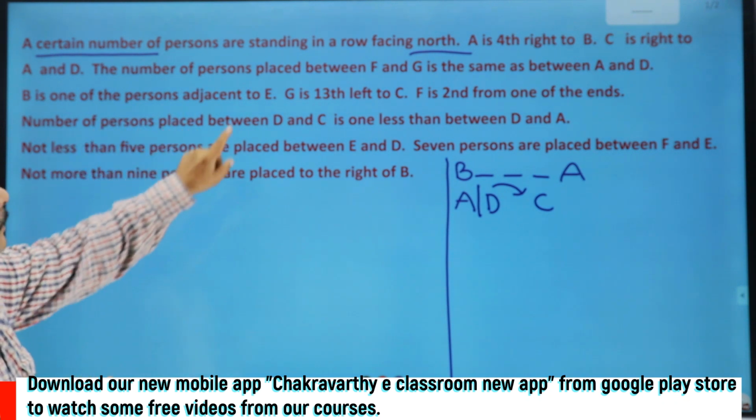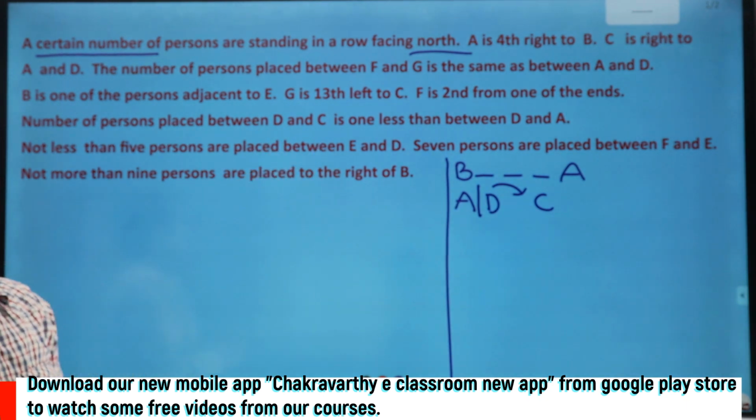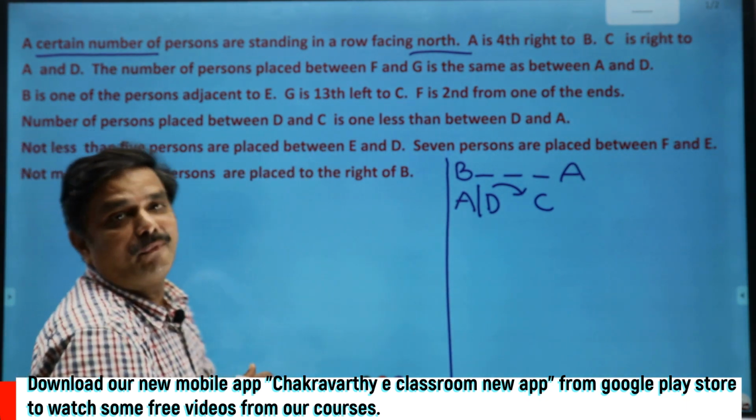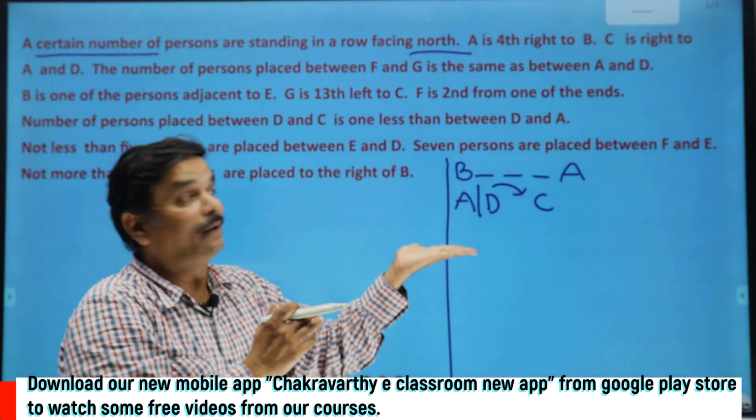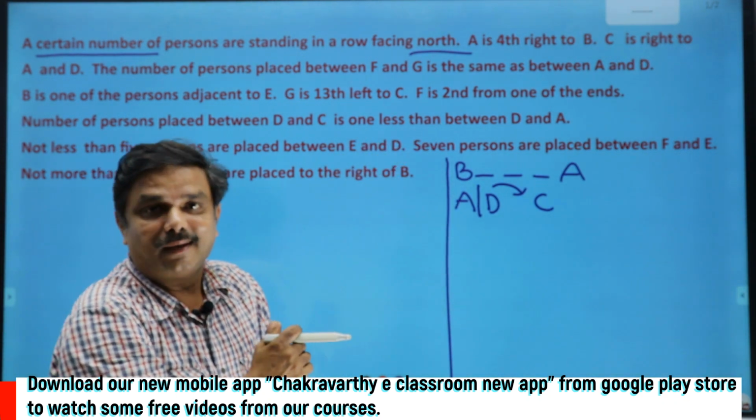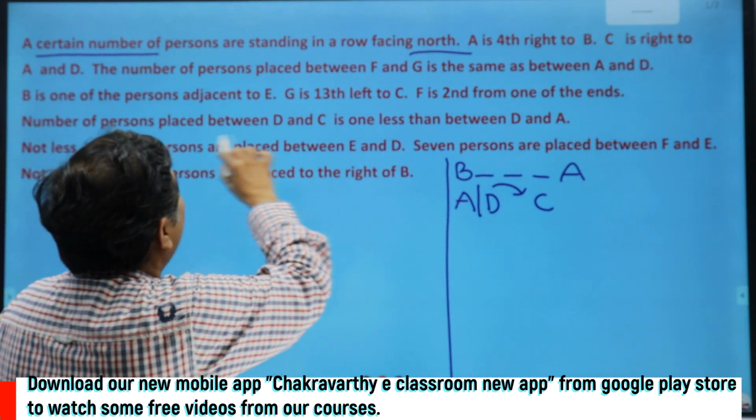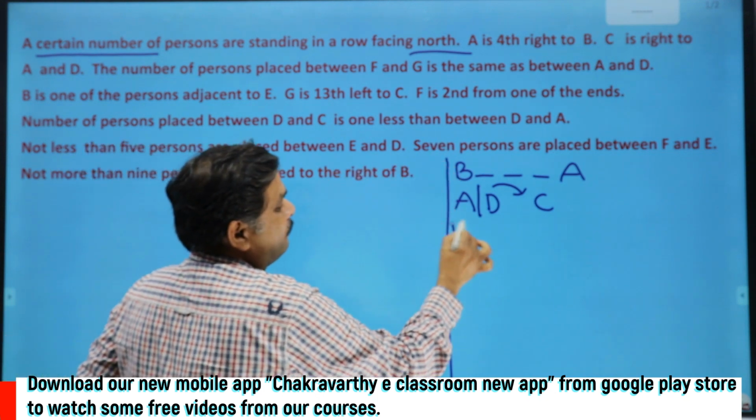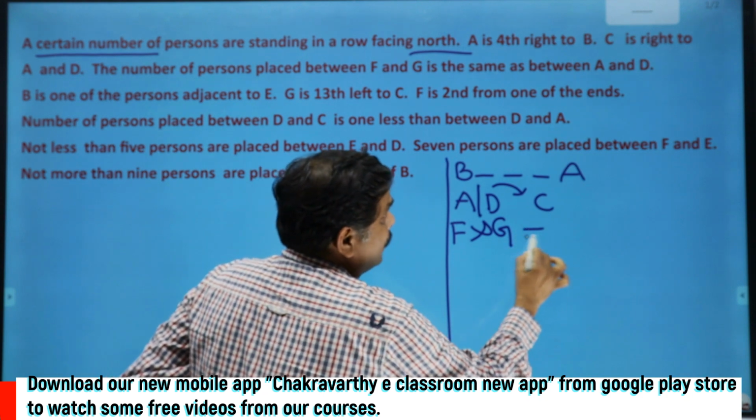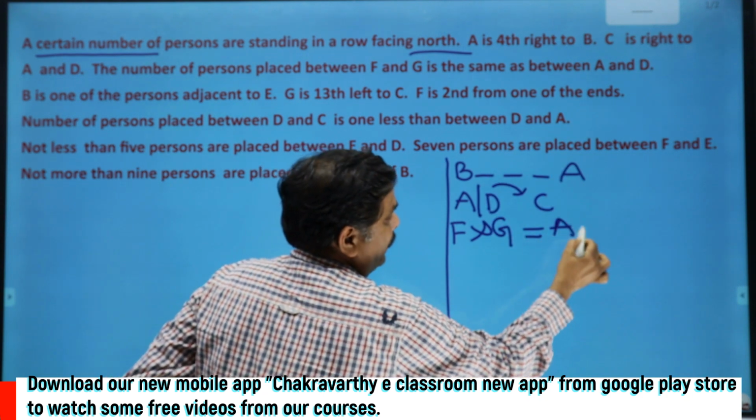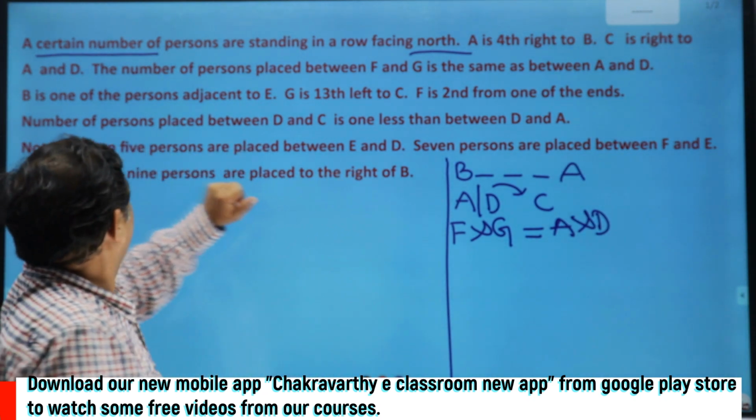The number of persons placed between F and G is the same as the number of persons between A and D. Very good information, this one, because it is giving some clue in that one, right? Many clues are there. It may be useful for you further, isn't it? But I cannot start the information with that. I'm keeping on the right side here, number of persons between F and G must be equal to number of persons between A and D. I'm keeping in this way. Okay, then go for the next information here.